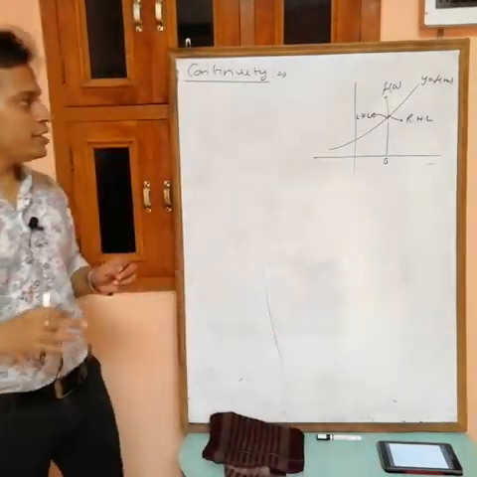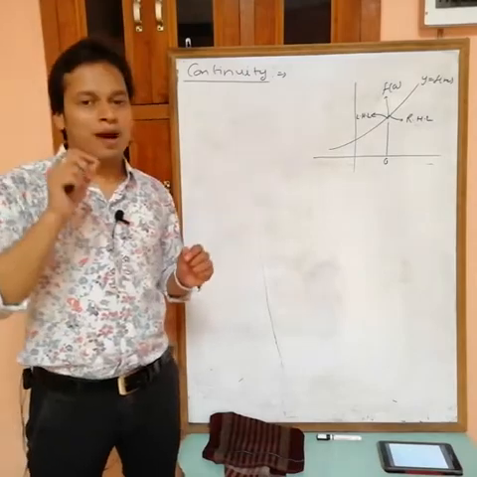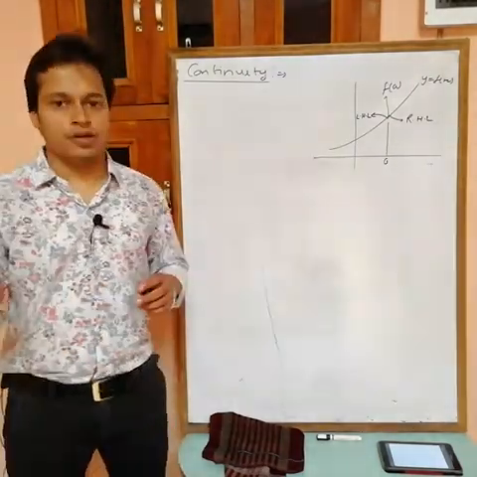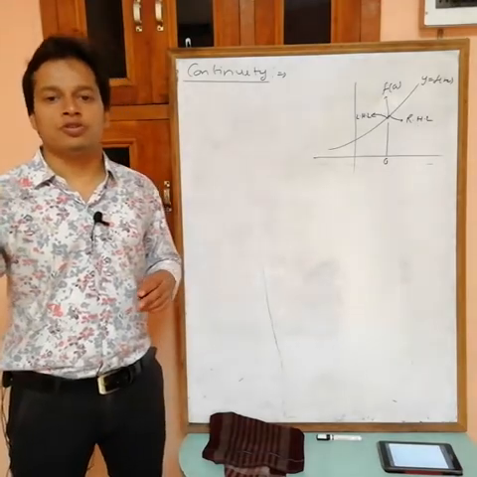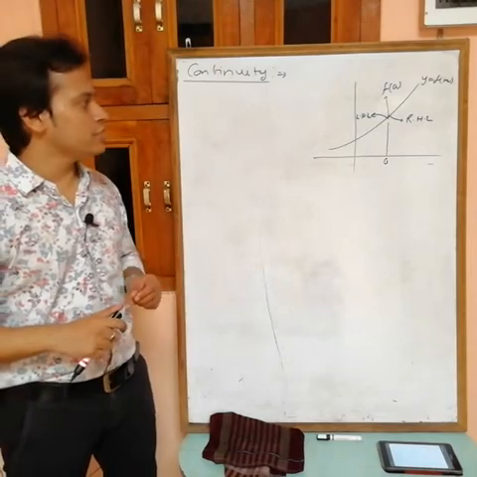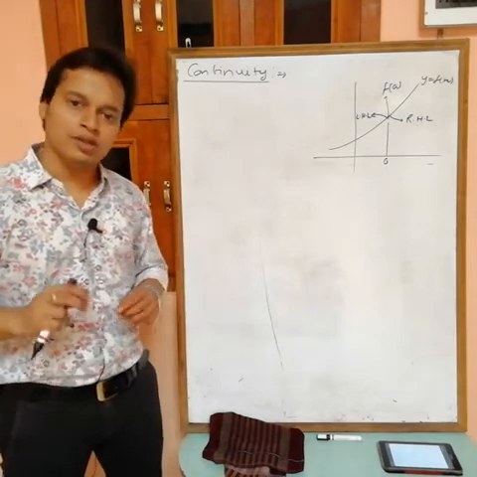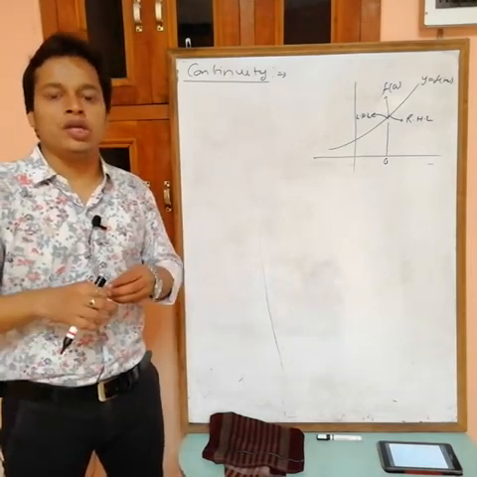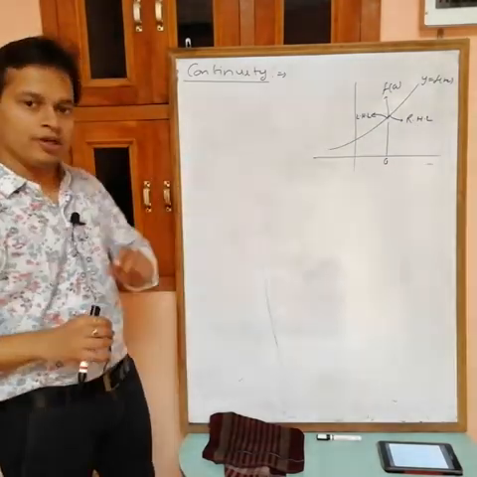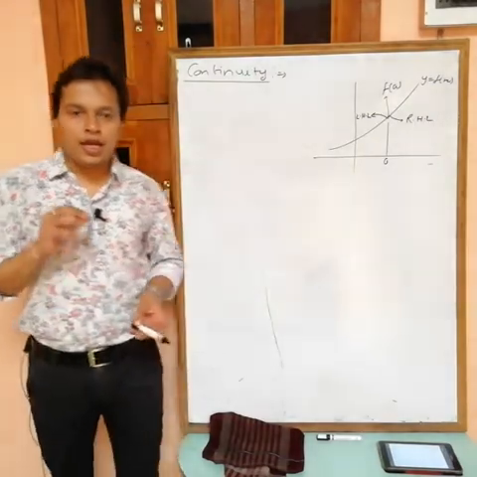In this graph I can easily say that there is only a minor difference in the values of LHL, RHL and f(a), like 0.00001. So small. So LHL equals RHL equals f(a), and this is the condition to become continuous at any point x equals a. It means the value of the limit is equal to f(a).